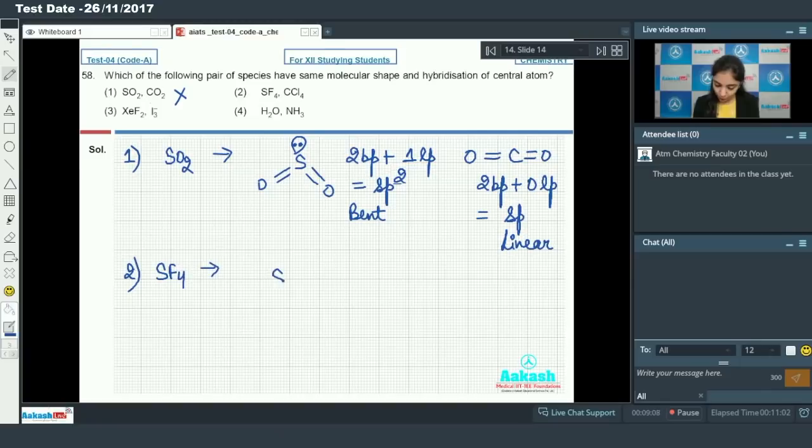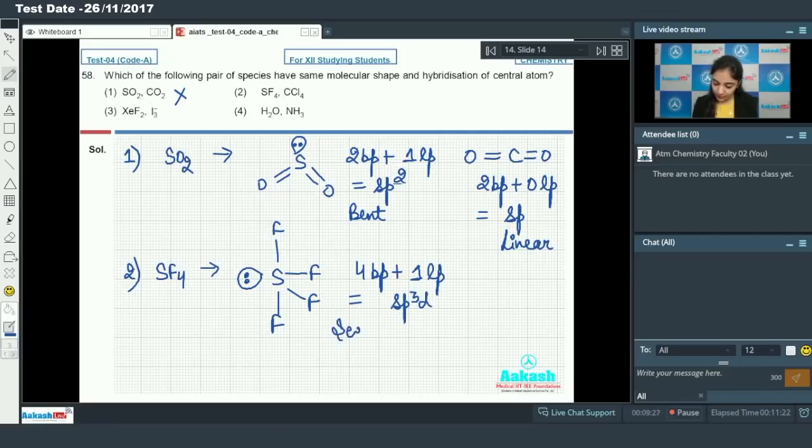In SF4 we have 4 bond pairs plus 1 lone pair. So what will the hybridization be? sp3d and the shape is seesaw.